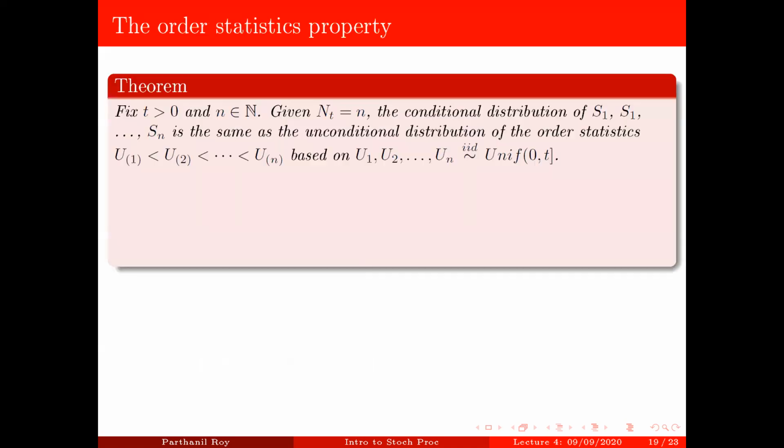What do I mean by that? By that I mean the following. This is called the order statistic property. If you fix a positive t and a positive integer n, then given that exactly n phone calls arrive up to time t, the conditional distribution of S1, S2, up to Sn is the same as the unconditional distribution of the order statistics U(1) less than U(2) up to U(n), based on a random sample of size n, U1 to Un, following IID uniform(0,t).